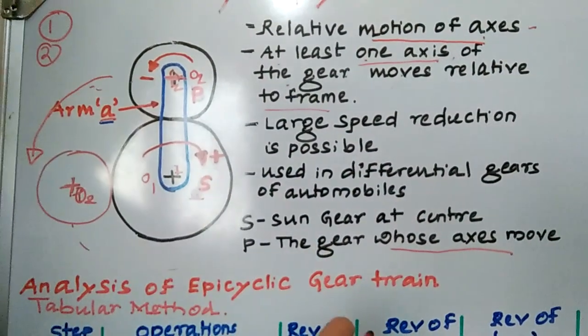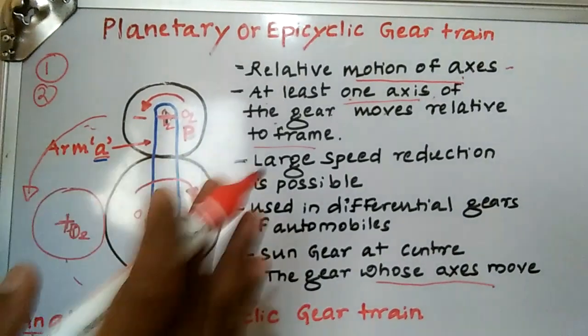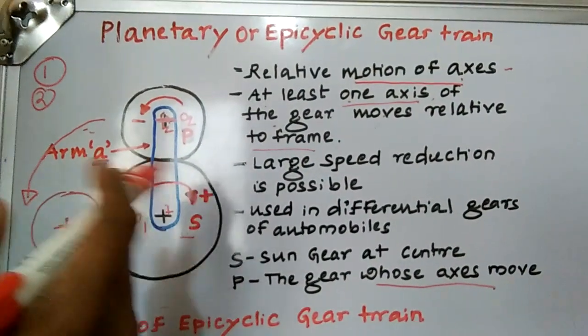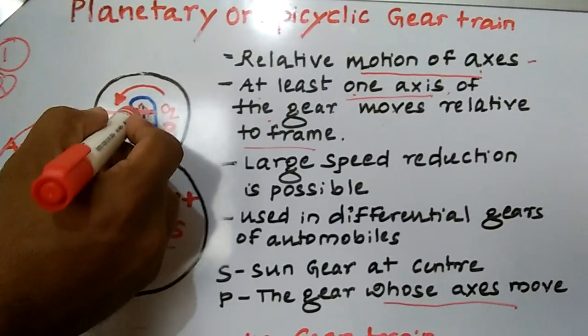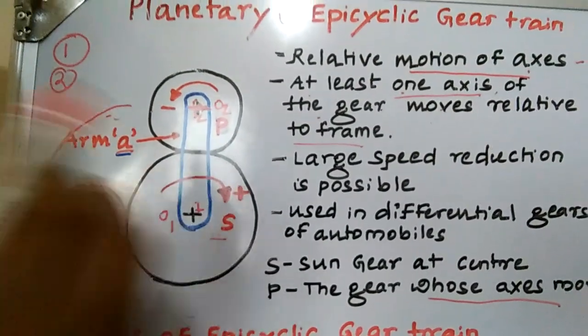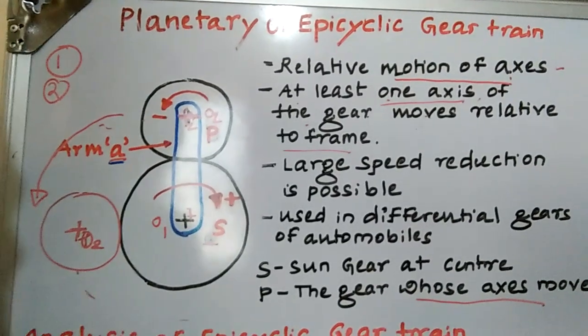When you compare with the simple gear train or compound gear train, in that case the shafts are not moving. The gear moves relative to the shaft, but here the axis moves relative to one of the gears. That comes as an epicyclic gear train.